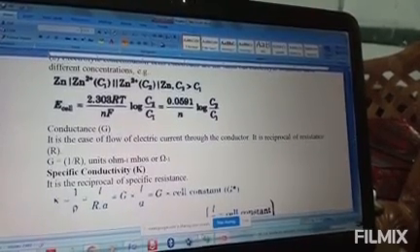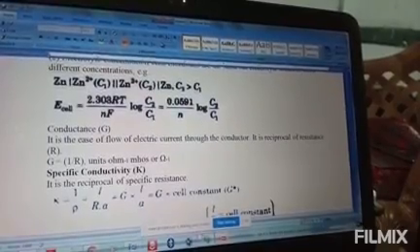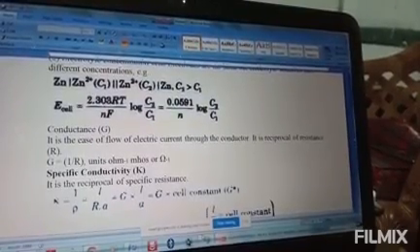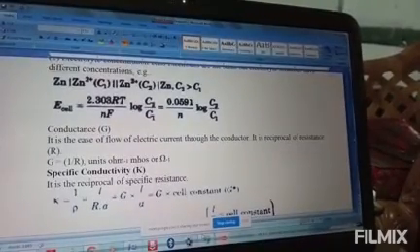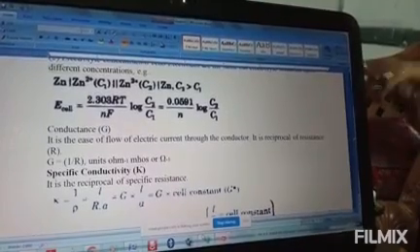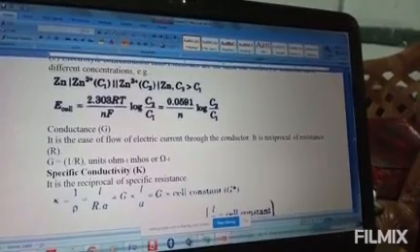Clear? Log multiplied by 1 by log means antilog. So log will cancel when you multiply both sides by 1 by log. Okay, 1 by log means antilog. Clear? Now this is your calculation.